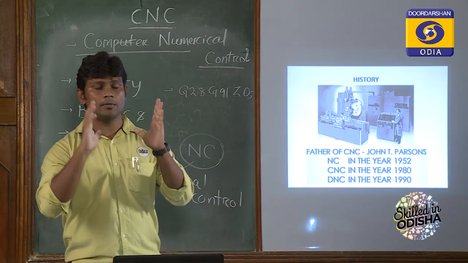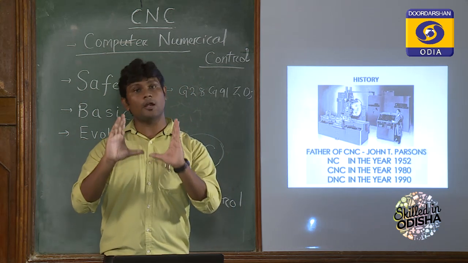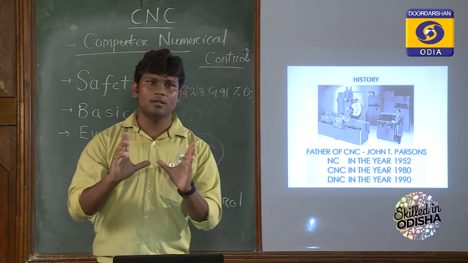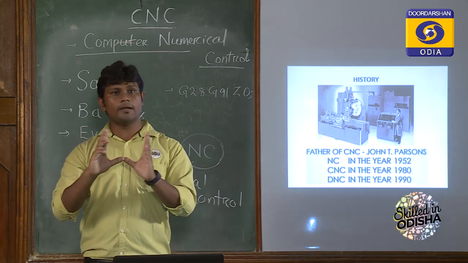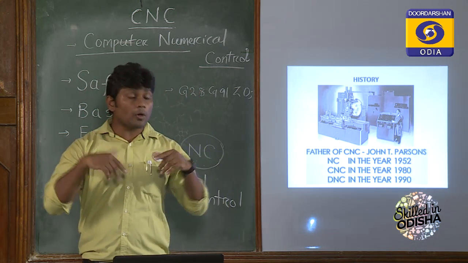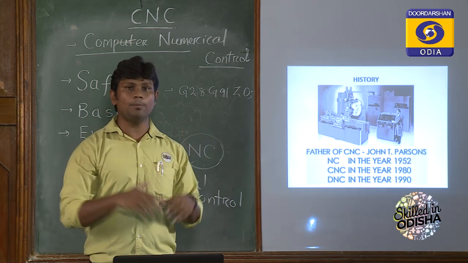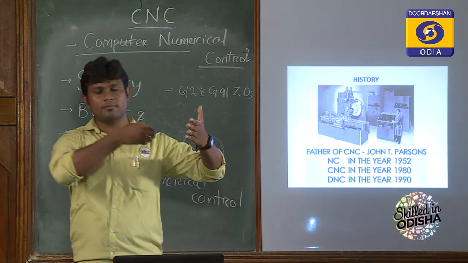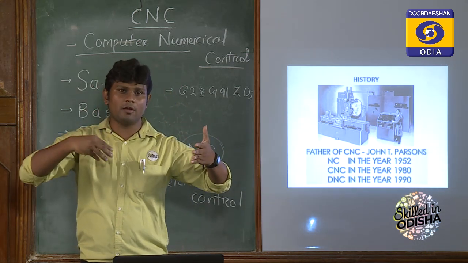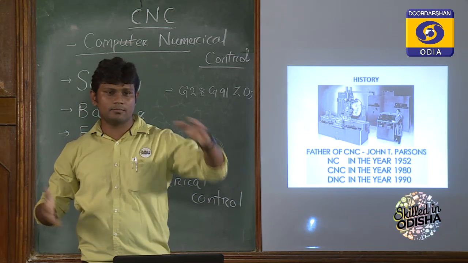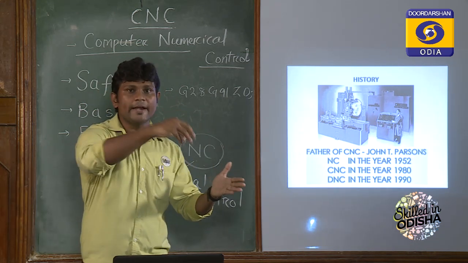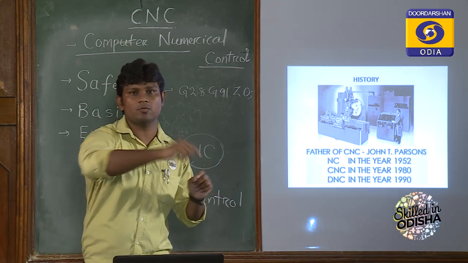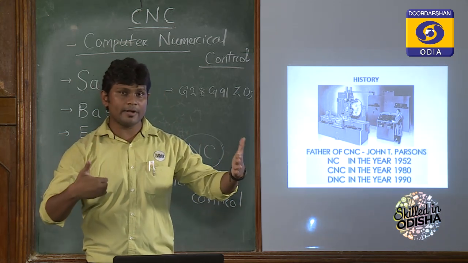That means there is an electronic controller. At that time electronics had not advanced, so some transistors were used as a controller, and the programming was in the form of punch tape. Punch tape means that on paper there are codes in punched form, or on magnetic tapes there is a strip of codes written in the form of coordinates. That means the point coordinates x, y, z, as you know from mathematics, would be fed into the controller.